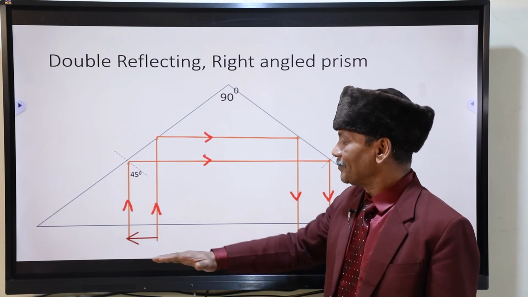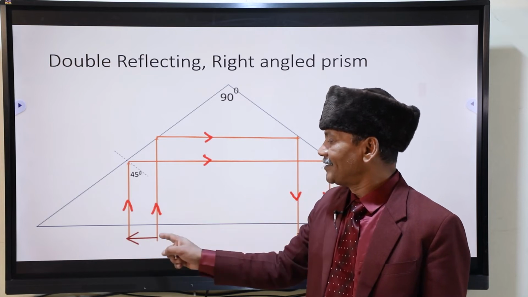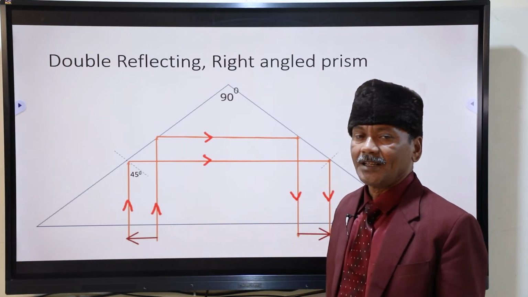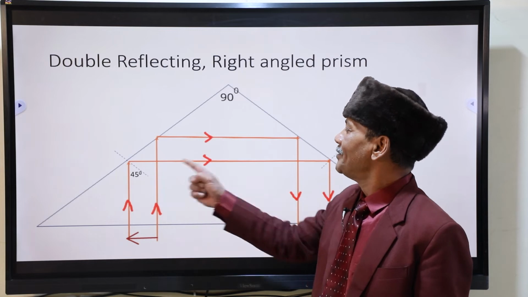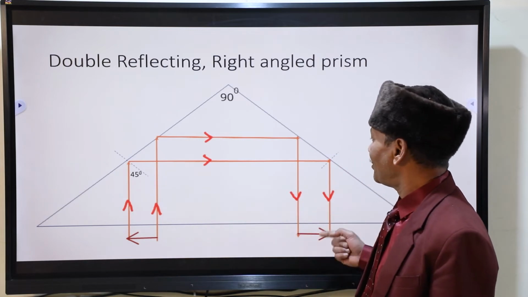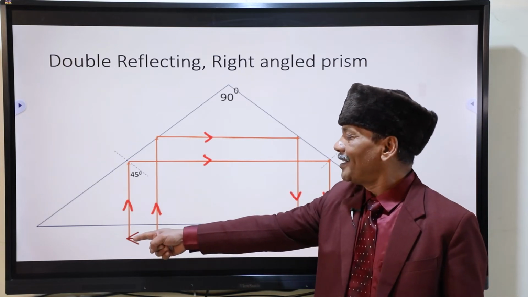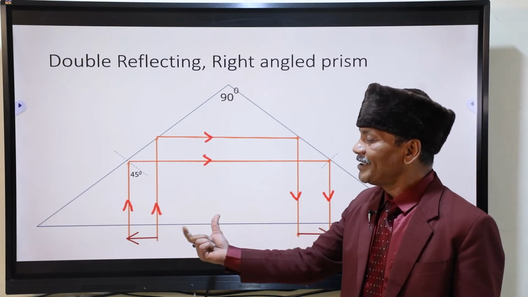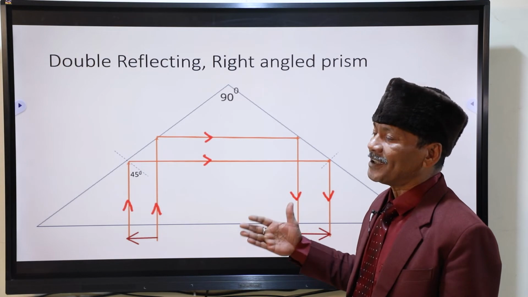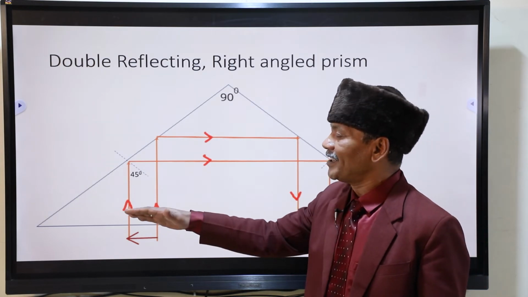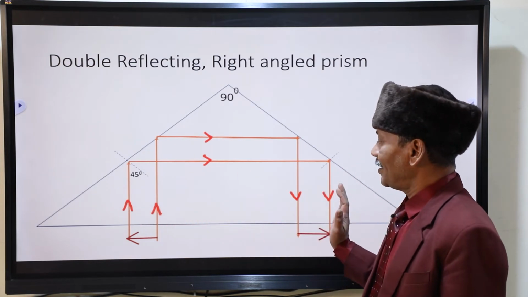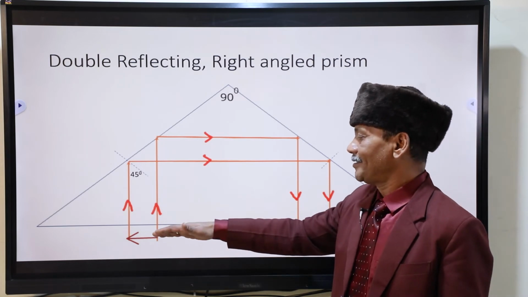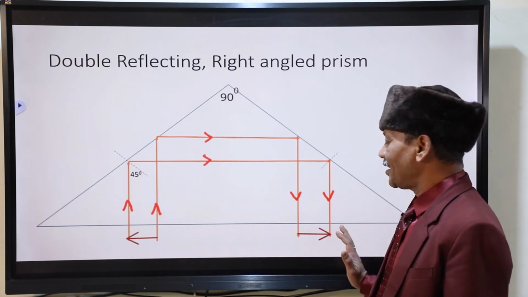Now you imagine this is the object. This arrow one is the object. From head and tail, rays are coming and rays are going along this. You see this arrow part is coming on this side. So this has got inverted, not perfectly through 180 degree. This is on this side, this is on this side. You can say this is inverted. This is towards left, this is towards right.